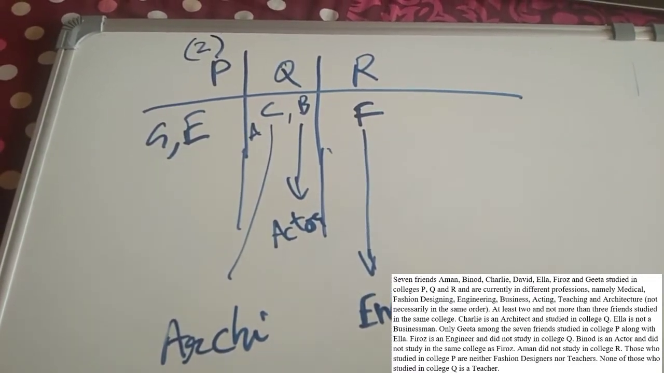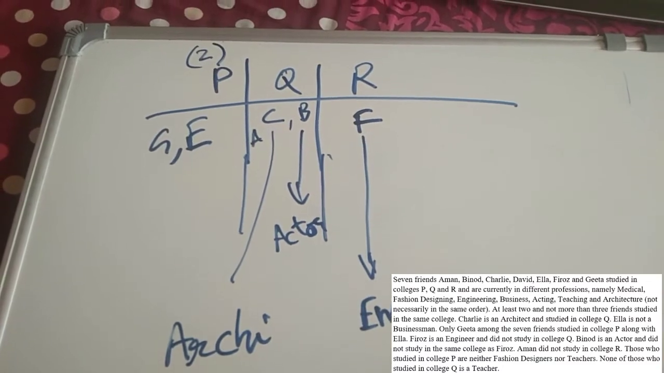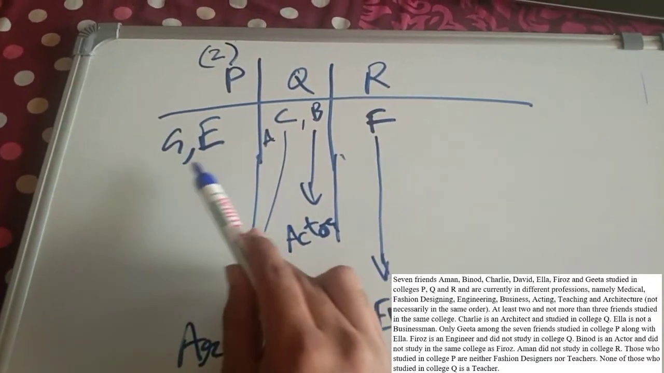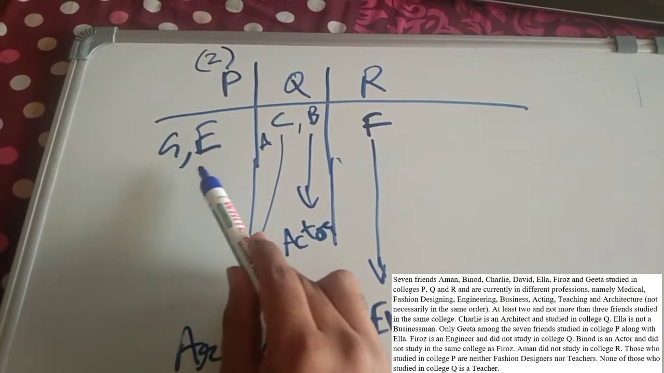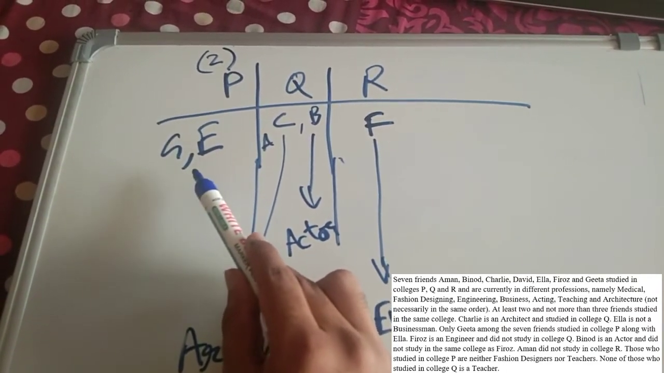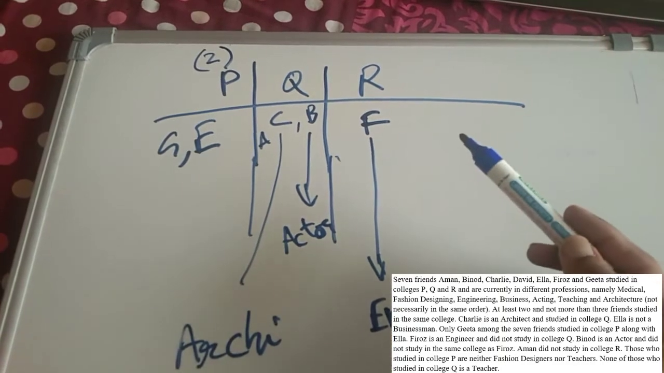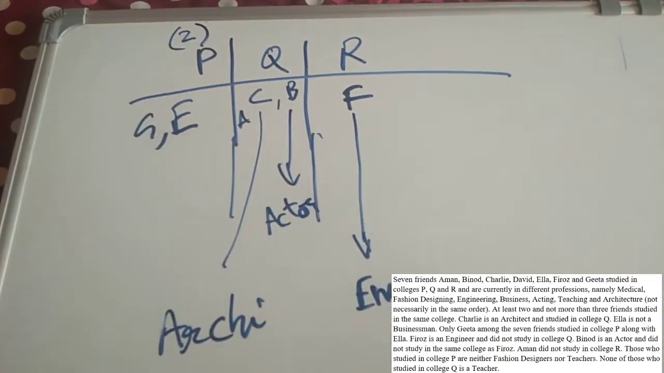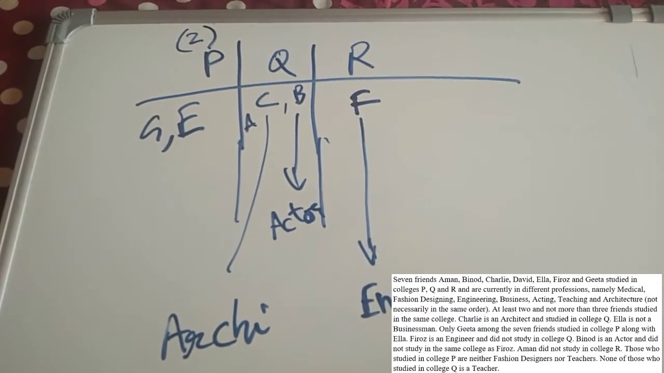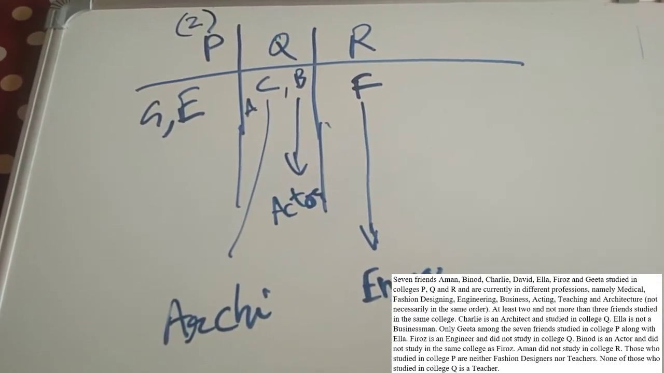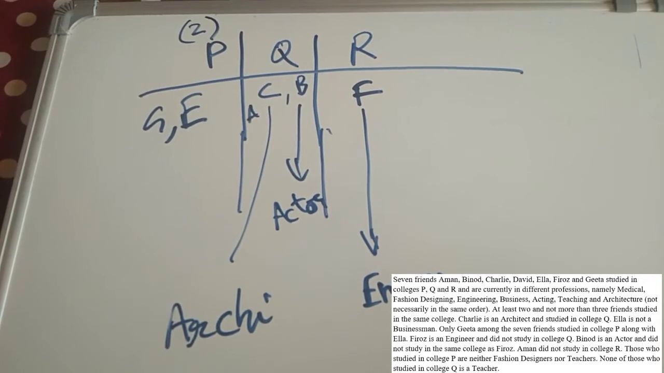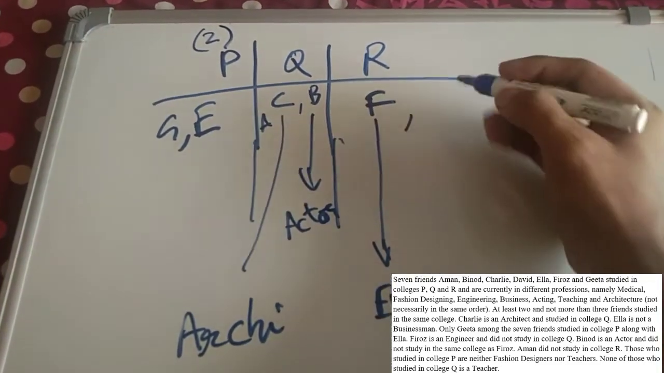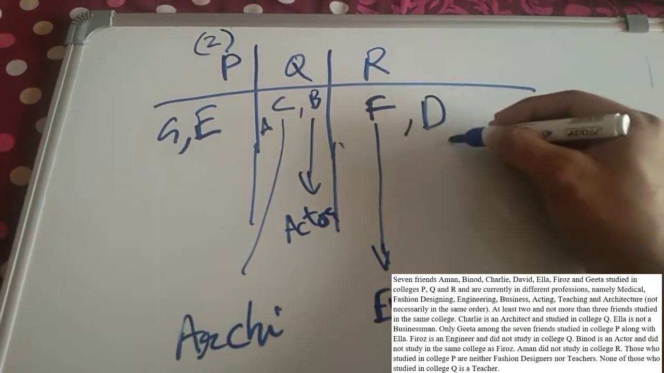Those who studied in college P are neither fashion designers nor teachers. Okay, so these are neither fashion designers nor teachers. None of those who studied in college Q is a teacher. Okay, so the remaining one has to be a teacher. So A, B, C, D. The person D is remaining and he has to be a teacher.